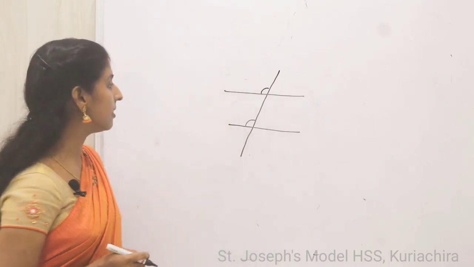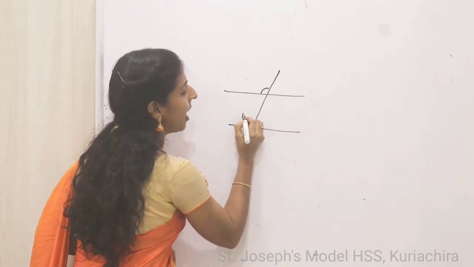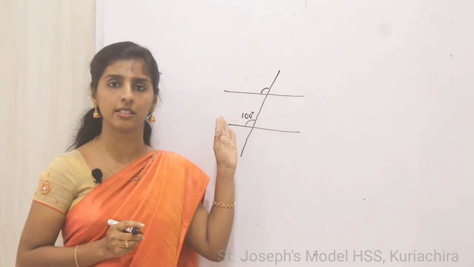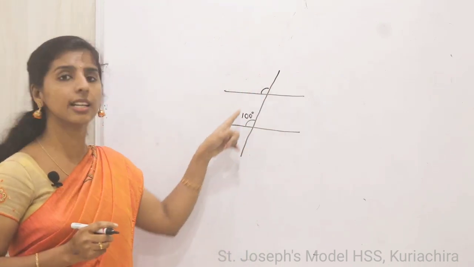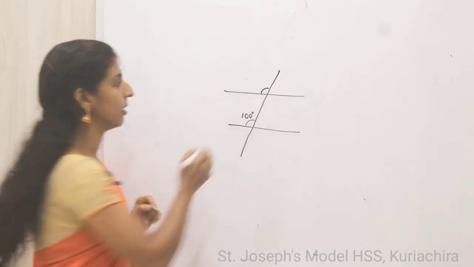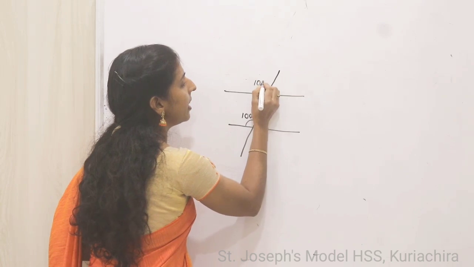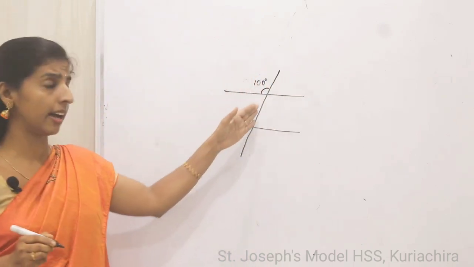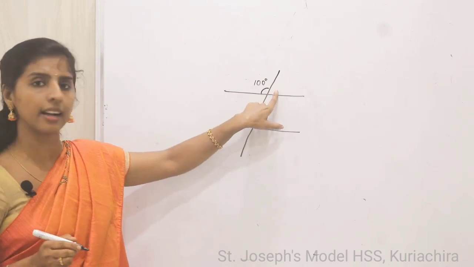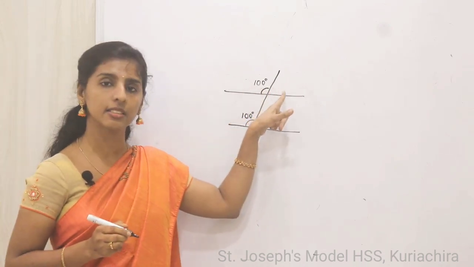Let the angle here be 100 degrees. So can you find out all the other angles? So here itself we can write 100 degrees because they are equal. So here 100 degrees. Any other angle can you find out? So here you can see this angle. Any connection with this?